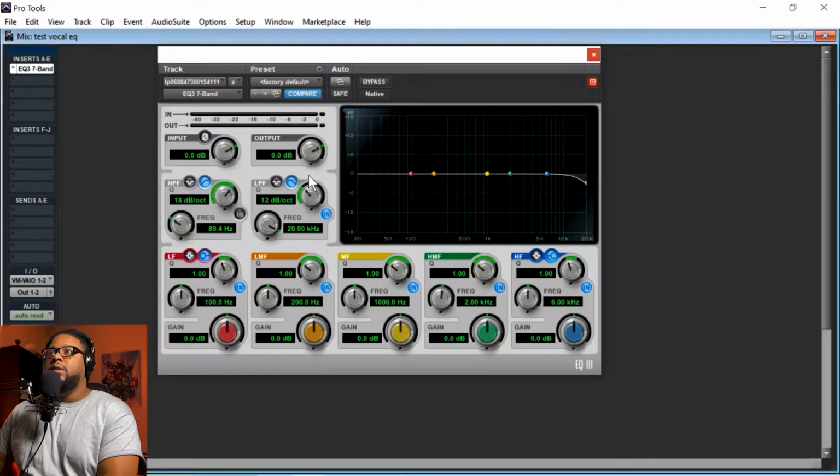And I do love the vocal as is, but again, we're just teaching you guys in the process. So now the low pass frequency is going to cut the top frequencies, the high end frequencies, and it's going to make the vocal sound more muffled, if that makes sense. So check it out. We'll just go ahead and turn that up to about 12. Now here we go. I'll even go 18.